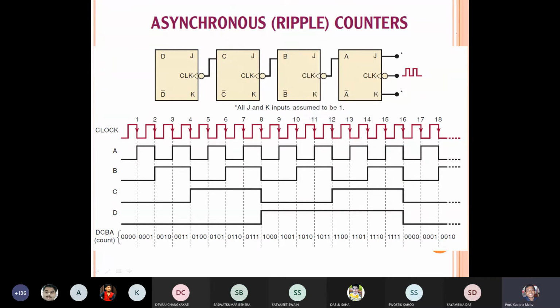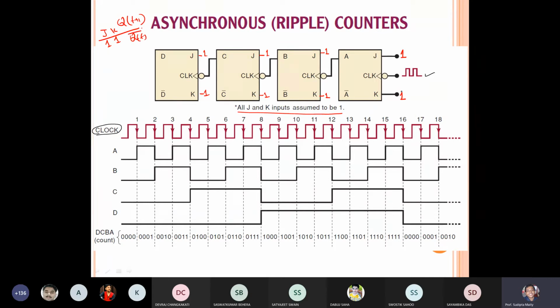Now you see what is written over here. Suppose here we are giving the clock pulse only here, and this is my clock pulse. Let me use the red color. And you see it is written that all JK flip flop inputs are assumed to be 1. So here I am giving 1, 1, 1, 1, 1, 1, 1, 1. So when JK are 1 1, then Q of T plus 1 is nothing but Q of T prime.